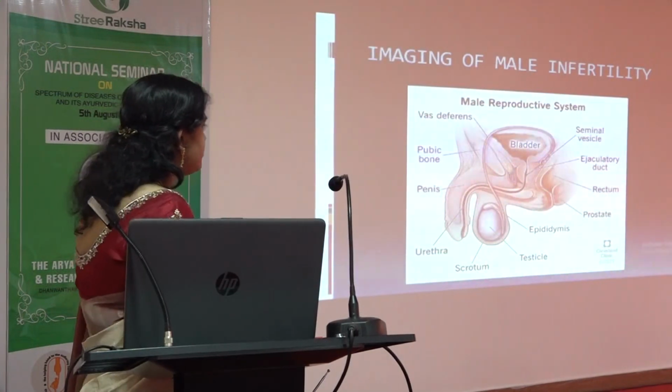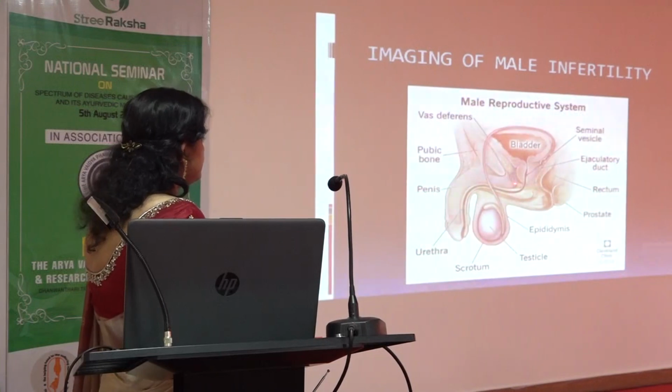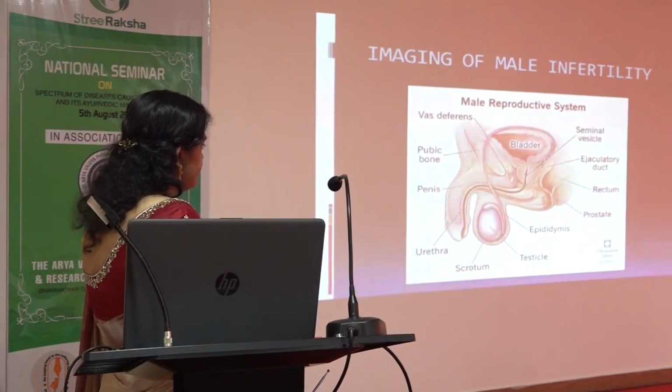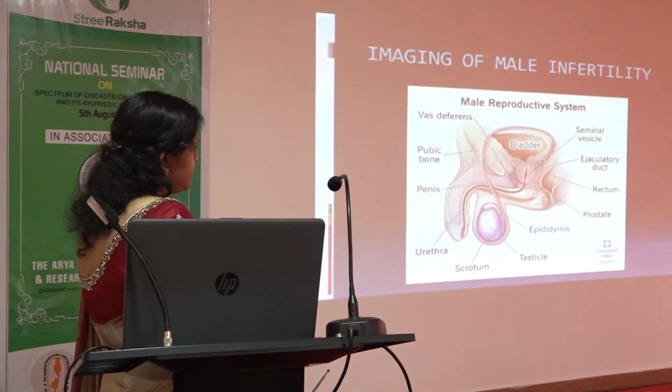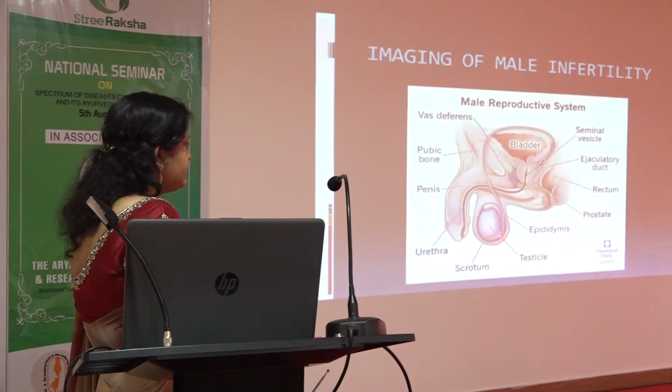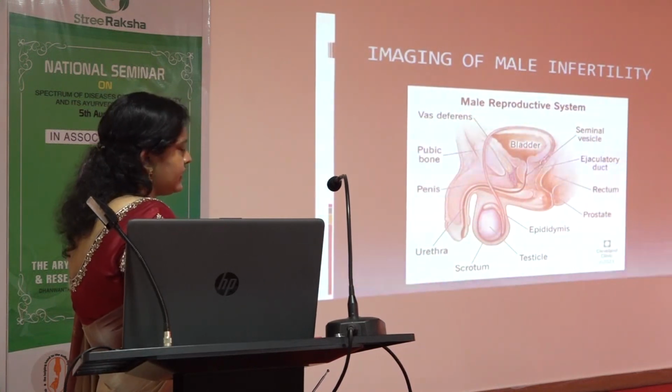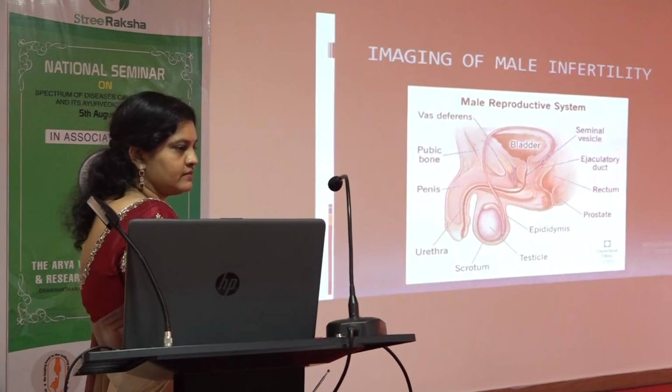Coming to the imaging of male infertility, this is going to be the bladder. We'll go from the bottom. This is going to be the testicle. From the testis we'll have the epididymis, then the vas deferens, the seminal vesicle, the ejaculatory duct and the prostate. If there is any block in the whole tract, he will present with infertility.